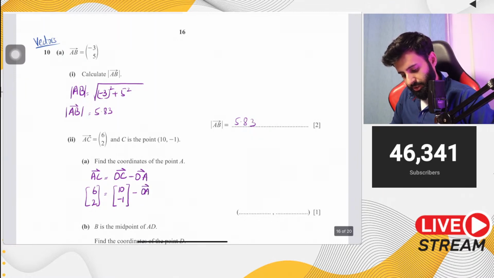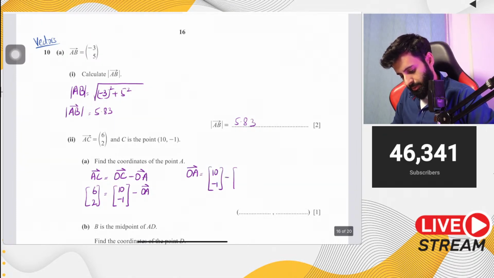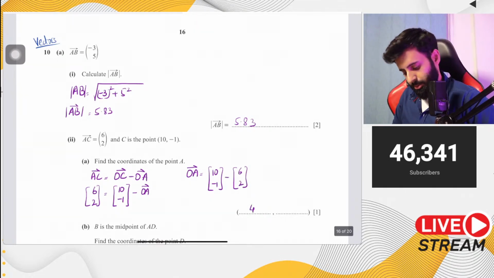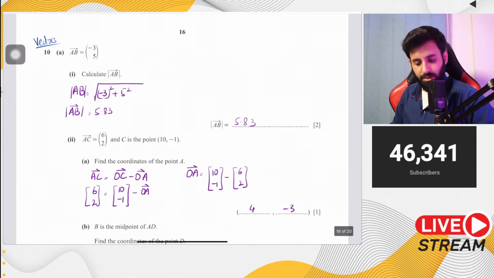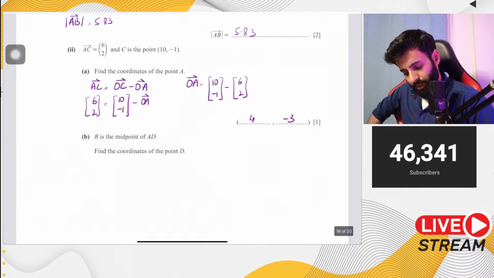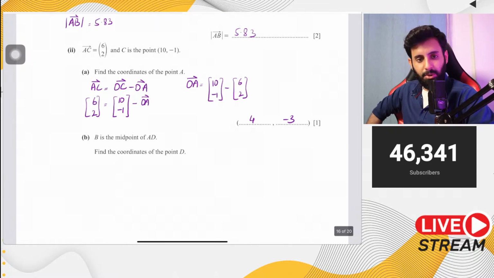So if you make OA the subject, here's what happens. 10 minus 1 remains where it was. 6, 2 is what we subtract. So 10 minus 6 is 4. Minus 1 minus 2 is minus 3. So 4 minus 3 is your final answer. B is the midpoint of AD. Find the coordinates of point D.